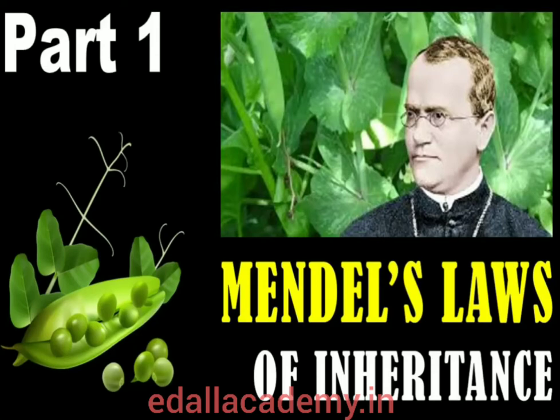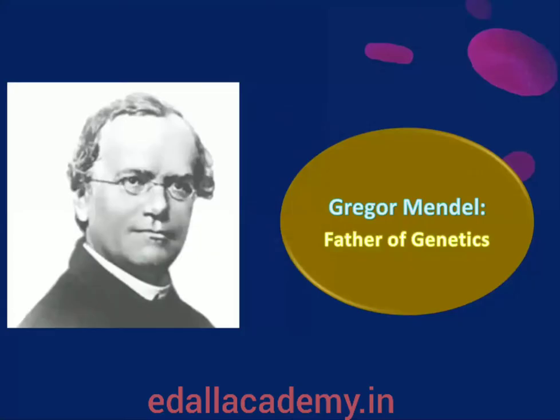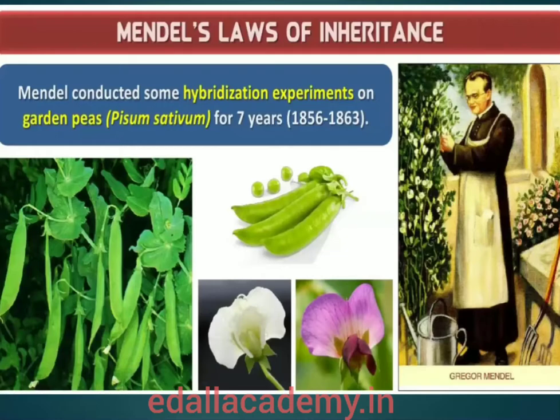Let's discuss Mendel's laws of inheritance. It was during the mid-19th century that headway was made in the understanding of inheritance. Gregor Mendel conducted hybridization experiments on the garden pea plant, Pisum sativum is the botanical name of the pea plant. He conducted his experiments for almost 7 years, from 1856 to 1863, and proposed the laws of inheritance in living organisms.